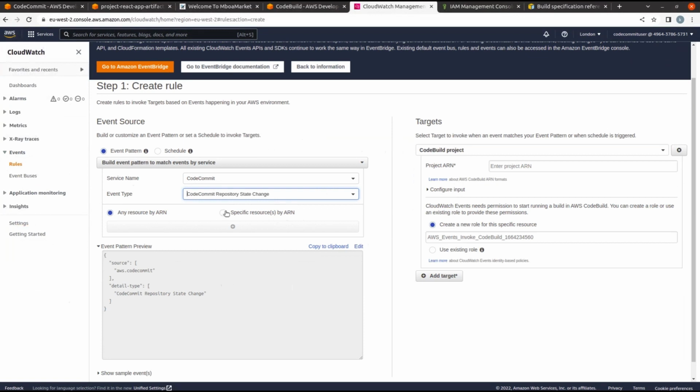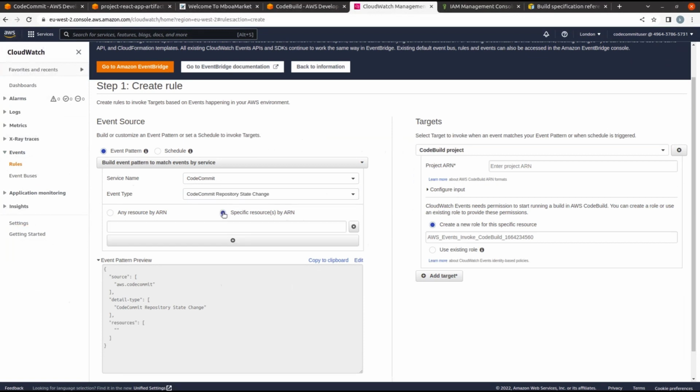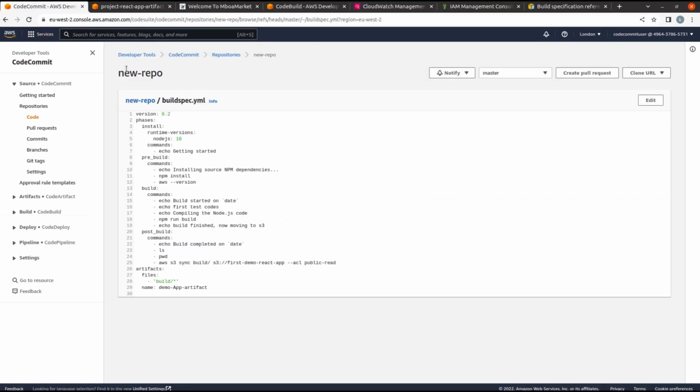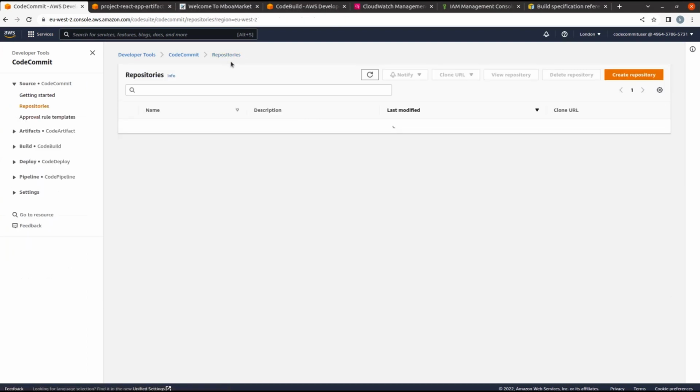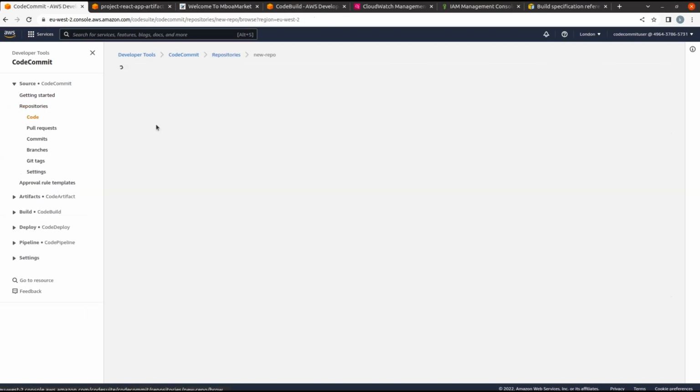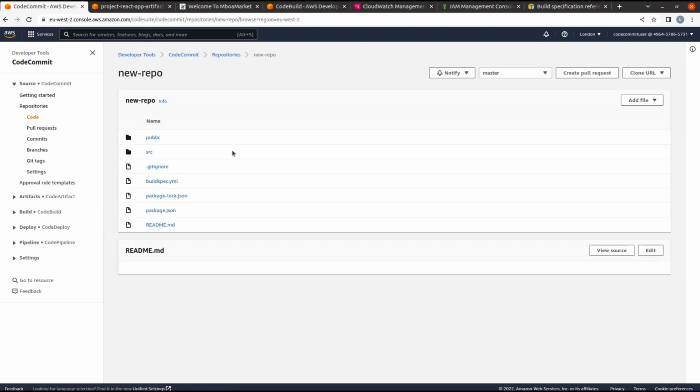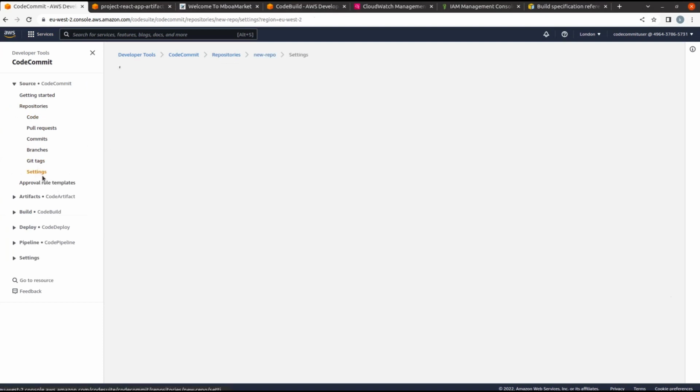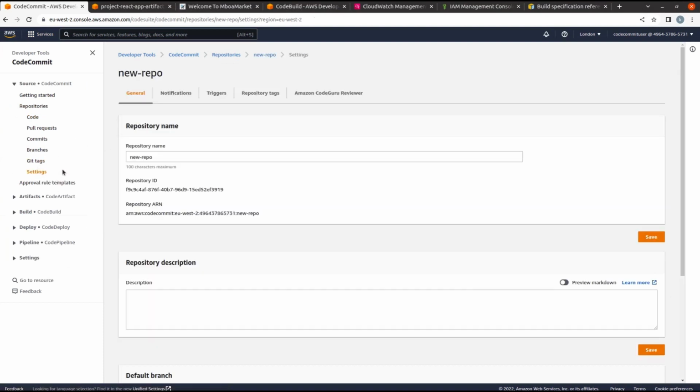So every time there is a change in CodeCommit, it will trigger the event so that CodeBuild starts building the project. So here is the rule that will trigger the event every time a change is made in CodeCommit.